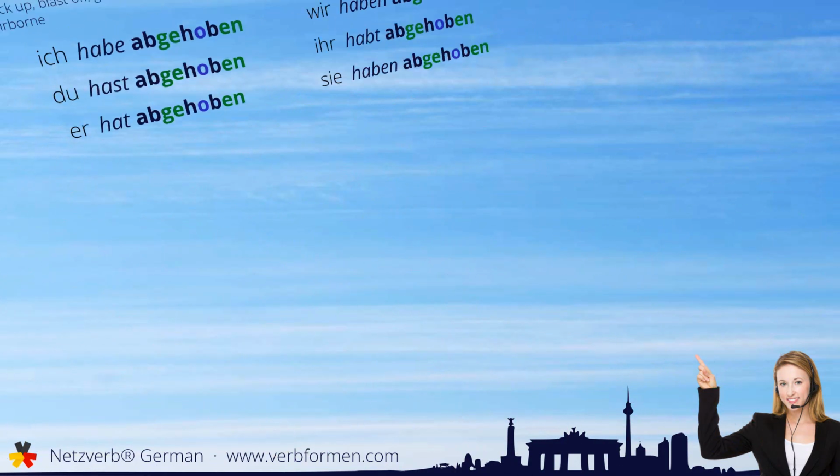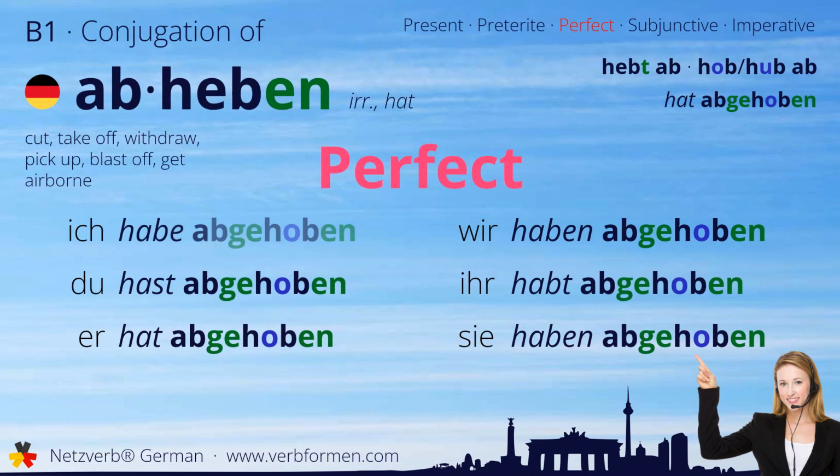Let's continue with the present perfect. Ich habe abgehoben. Du hast abgehoben. Er hat abgehoben. Wir haben abgehoben. Ihr habt abgehoben. Sie haben abgehoben.